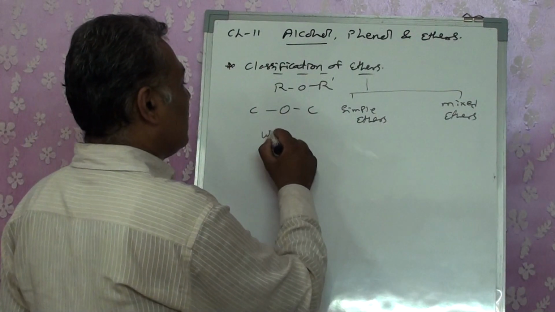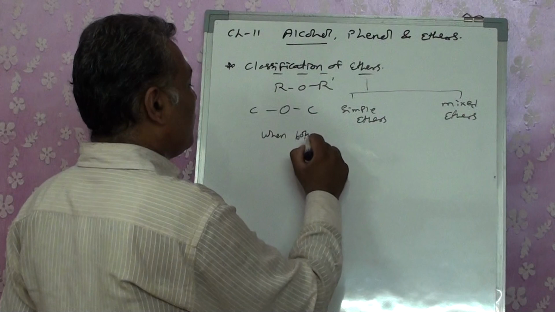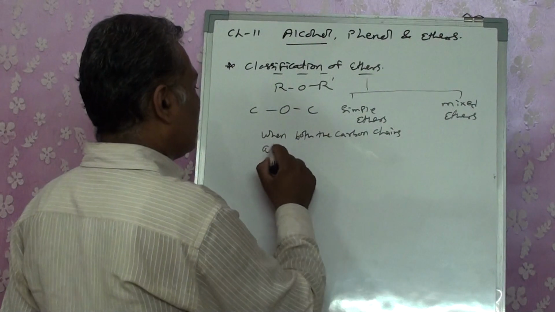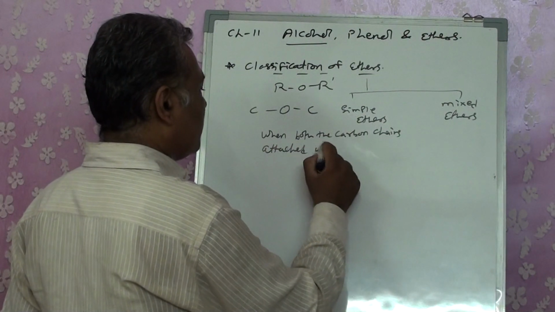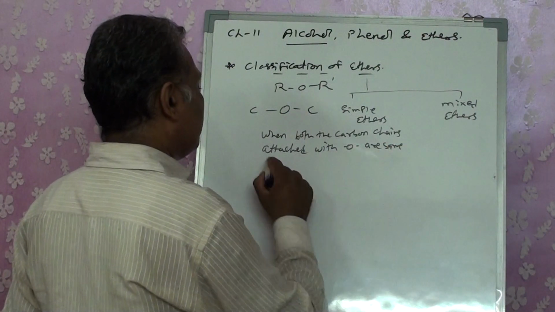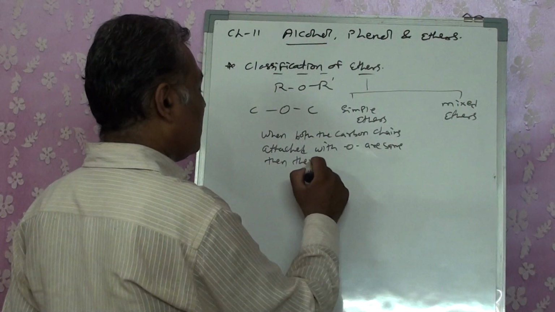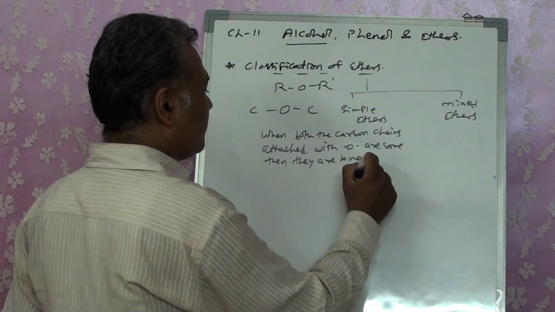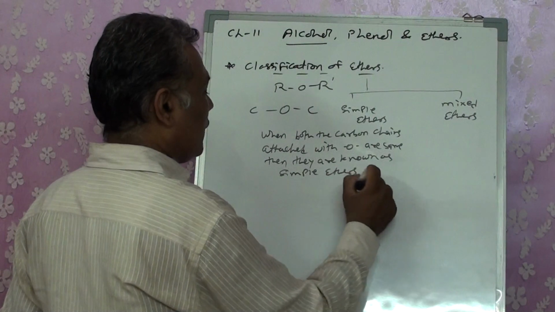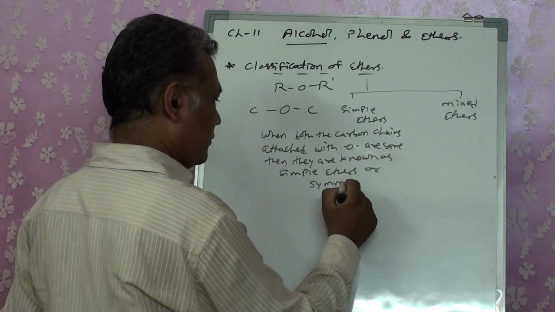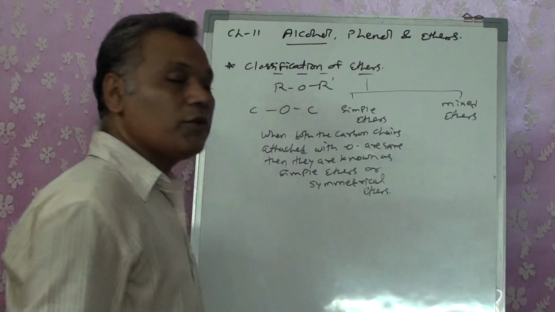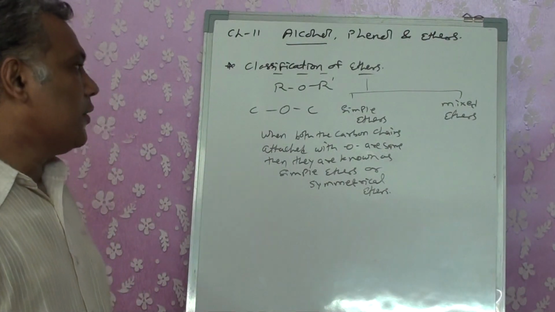Simple ether means when both the carbon chains attached to the oxygen are the same, then they are known as simple ethers. It is also termed symmetrical ethers: simple ethers or symmetrical ethers.